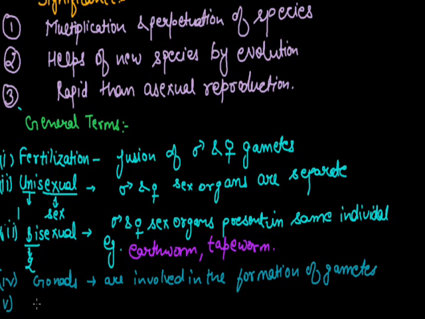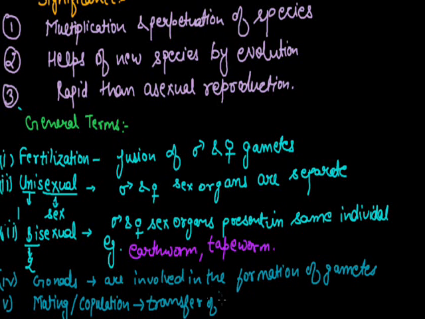Last is copulation or mating. The process of transfer of the male gamete into the female body is called mating or copulation, and the transfer of the male gamete, that is sperm, into the female body through the vagina is known as copulation. Transfer of the male gamete into the female body is known as mating or copulation.